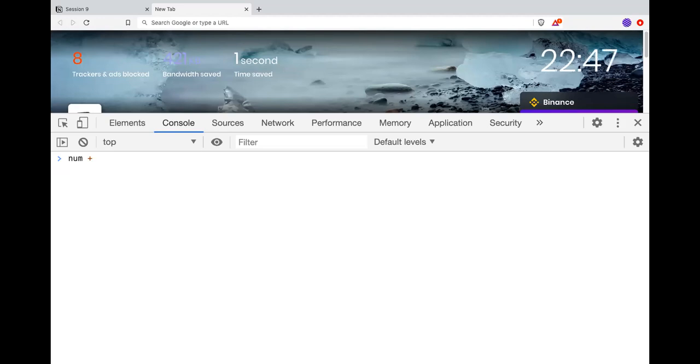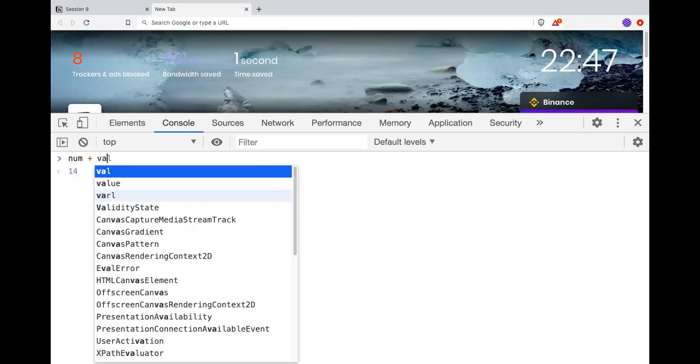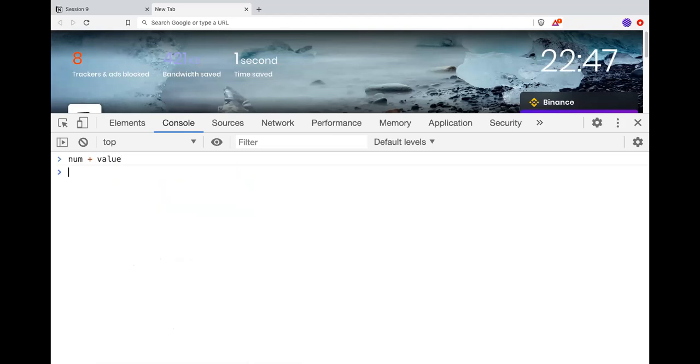Concat. So if I do num plus value, it will give me a 10 concat. Okay, so why is this coming? Plus is having... value is a string. This is a tech debt.